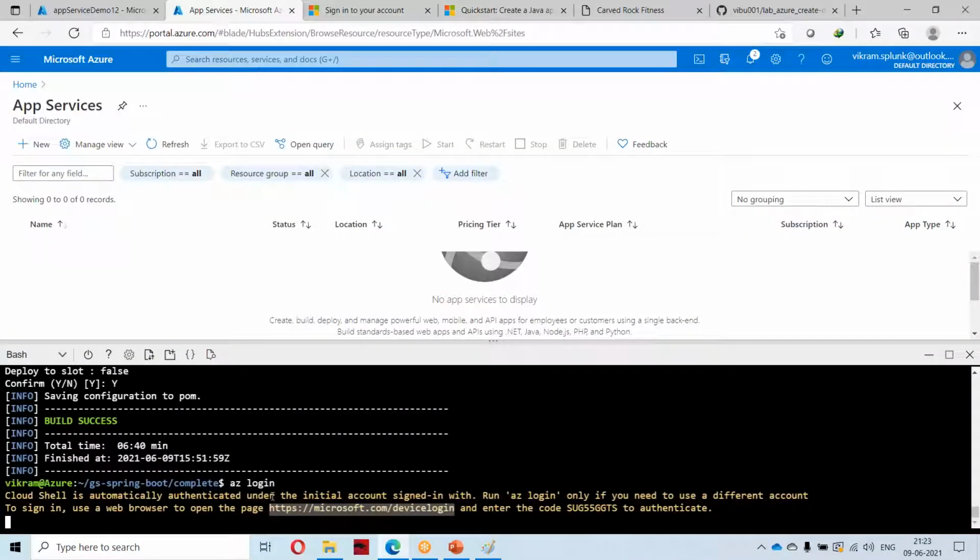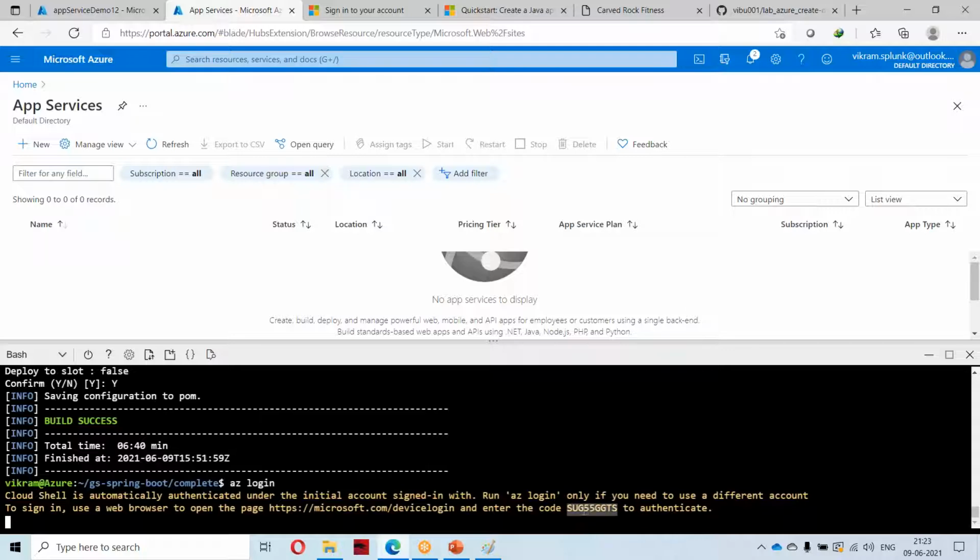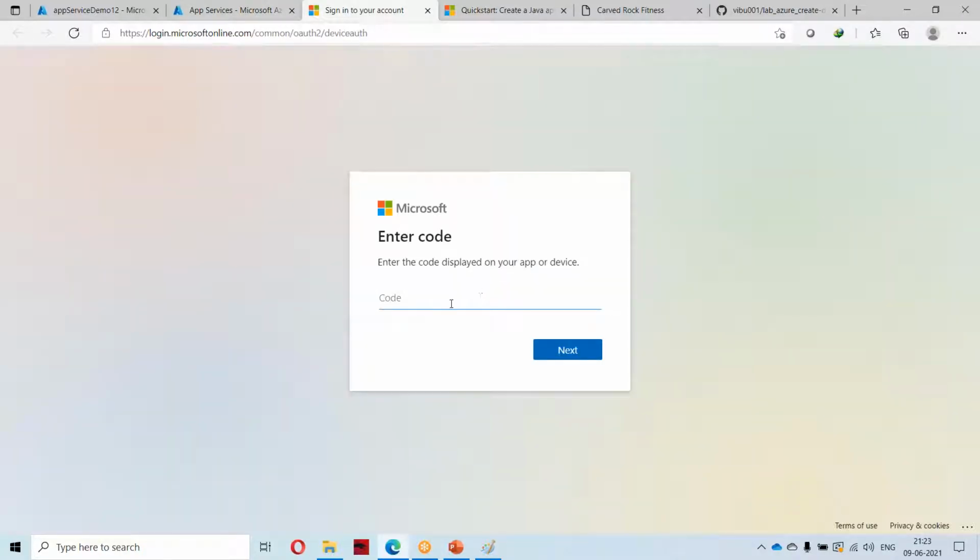If you are performing some deployment, you will get options like yes, no, or do you confirm you want to perform the deployment. Like that you will have some options. You have to enter the code over here. Okay, one second, I have to enter the code. Then I have to click on next.